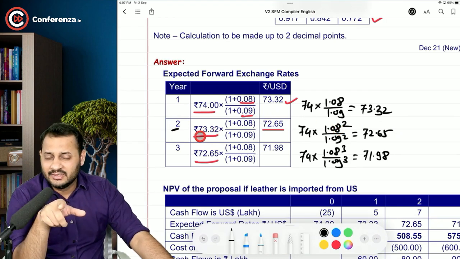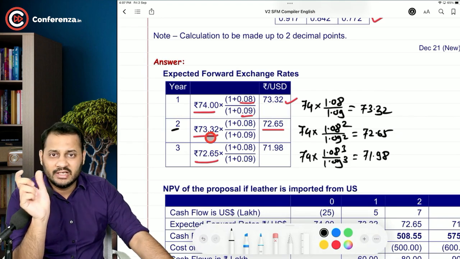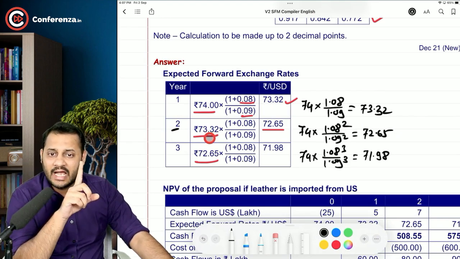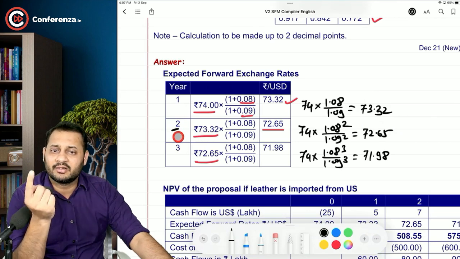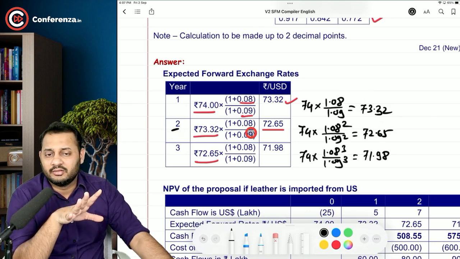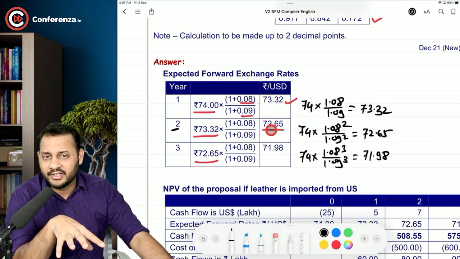Now what happened in this case is, we are already taking 73.32. That means 1 year has already been covered. Now the gap between this 73.32 and the rate that we are calculating is only 1 year. That's why 1. So this is another method of calculating. Now you have calculated the exchange rate.